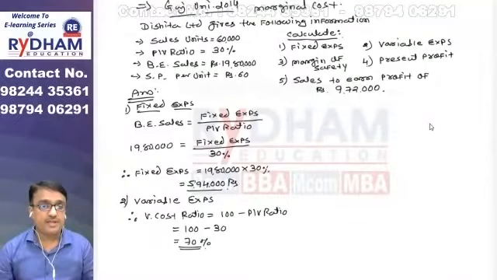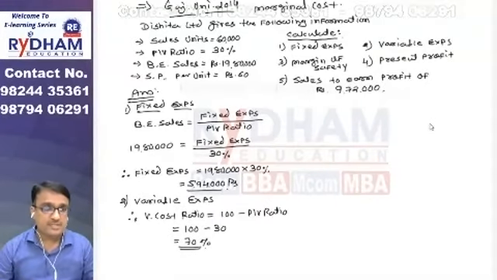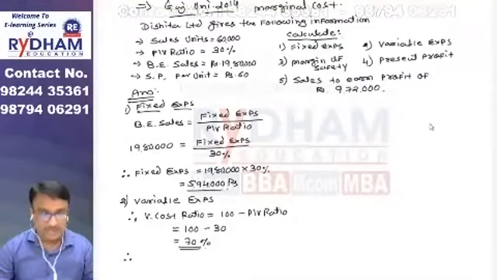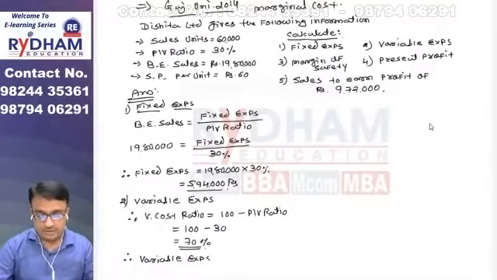So friends, our variable cost ratio is 70%, and this percentage is to be applied on the sales. The selling price is also given. The question gives a selling price of 60 rupees, and on that we will apply the 70%. So we can write variable expense is equal to 60, which is the selling price, multiplied by 70%.